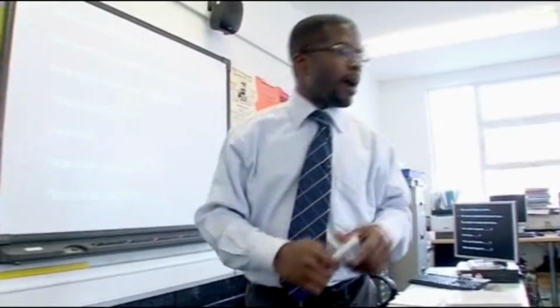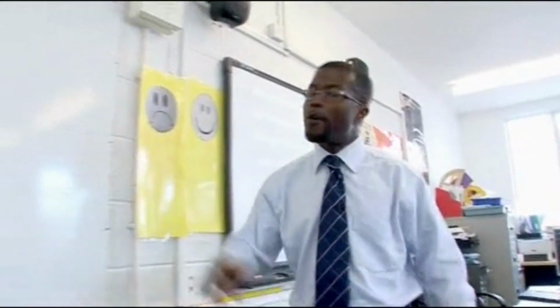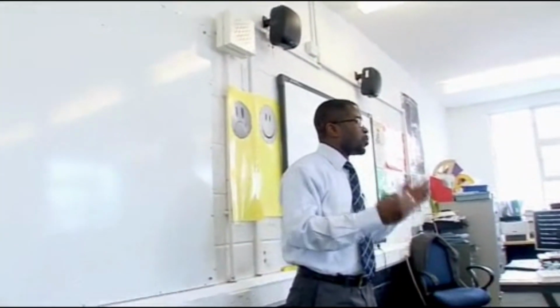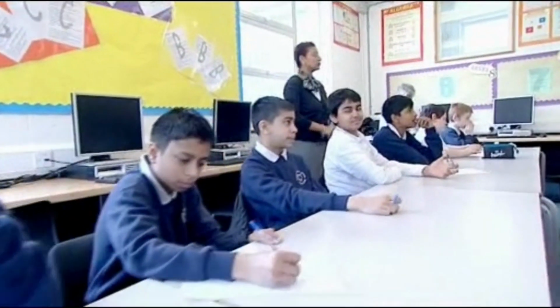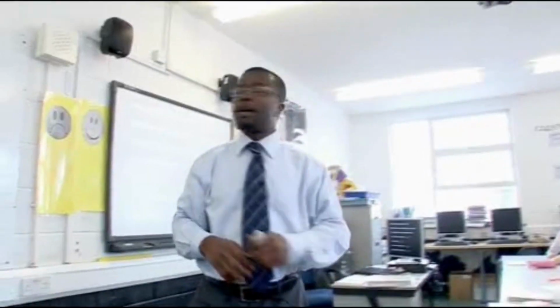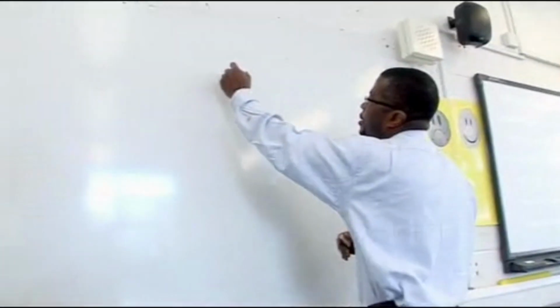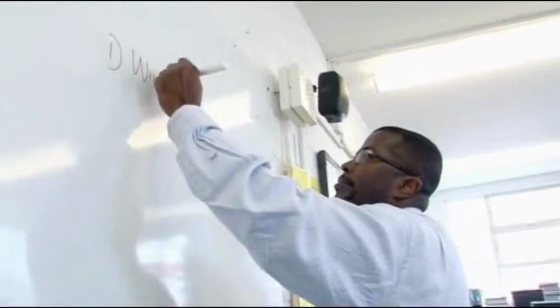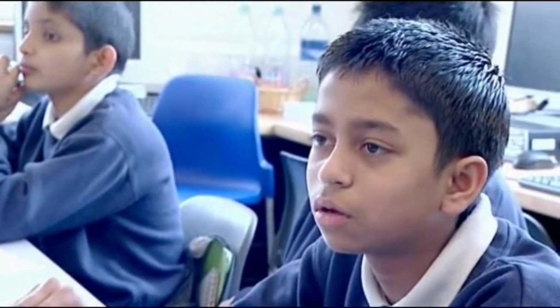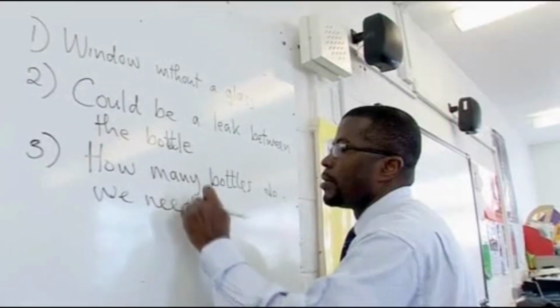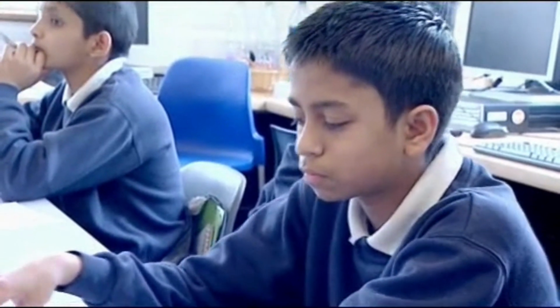Now we're going to collect our ideas together, and then from there, we decide which ones will be very good for us to get some maths in. So to start with, Macaulay, at the corner there, can you give us one thing that you noticed? Noticed a window without glass. Ali? Think, how many bottles do you need to make a school? James, give one example from your sheet, please.